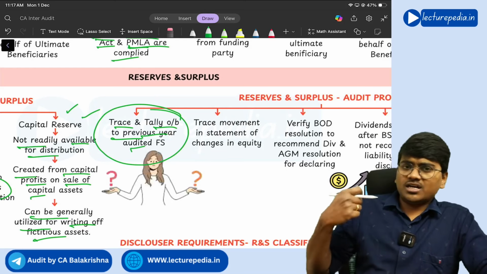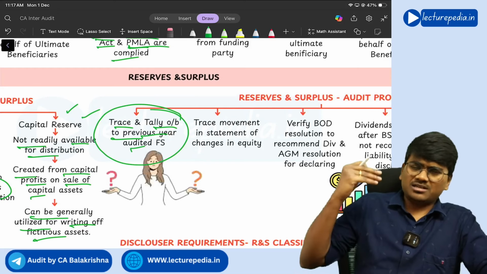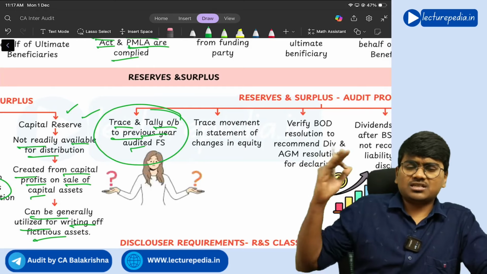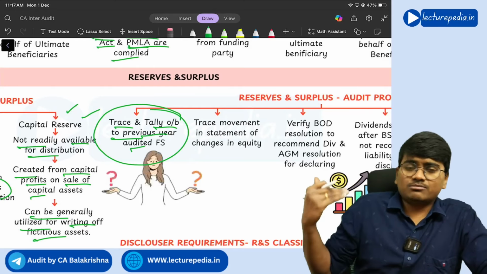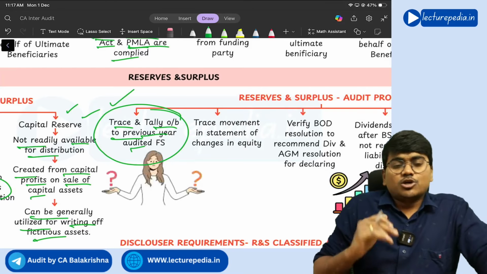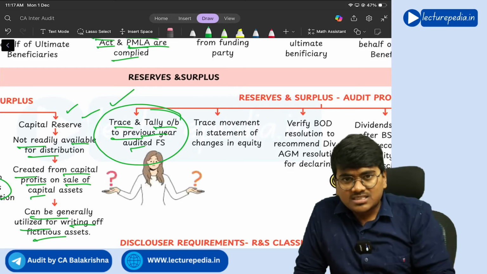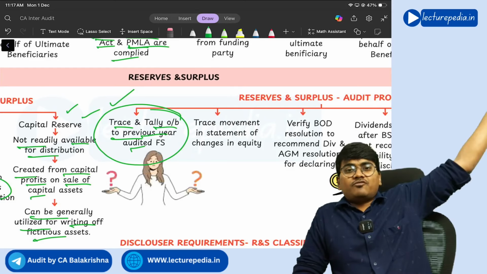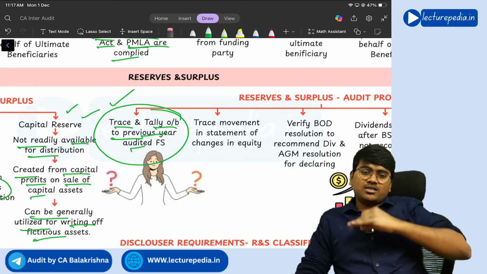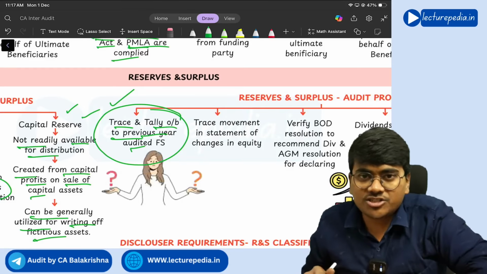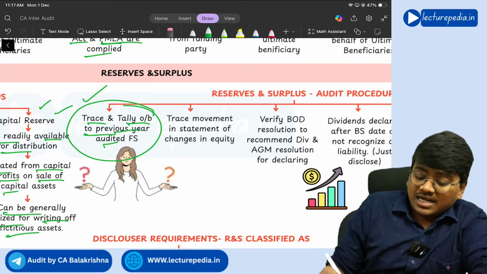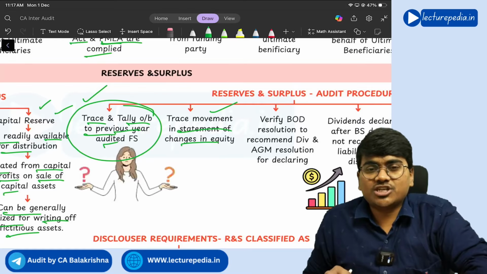So if the question comes with respect to share capital, trade receivable, fixed asset, intangible asset, whatever the question comes with respect to balance sheet items, you can use this point. Okay, trace the opening balance of current year with the closing balance of previous financial year. This point is universal for all balance sheet items. Next, trace movement in statement of changes in equity.